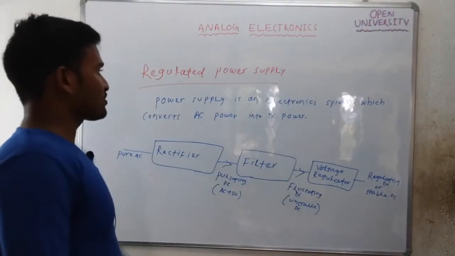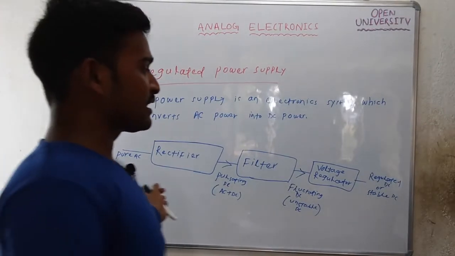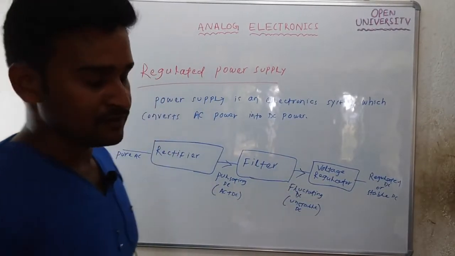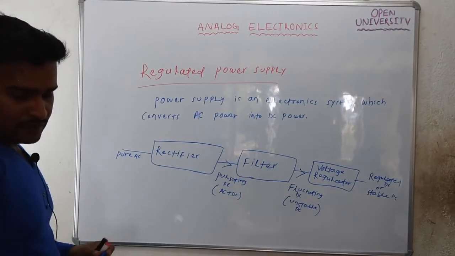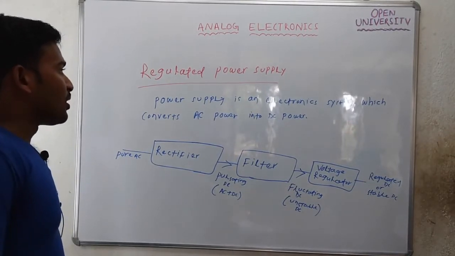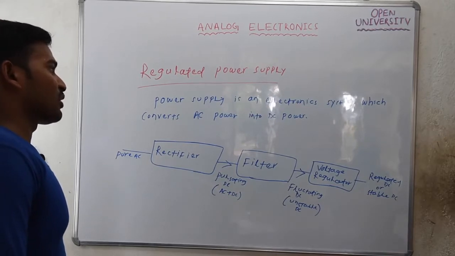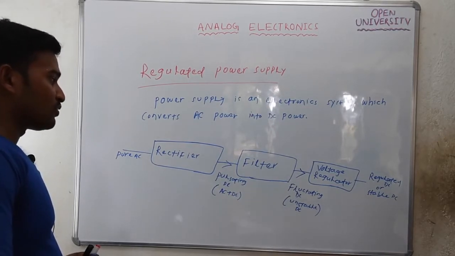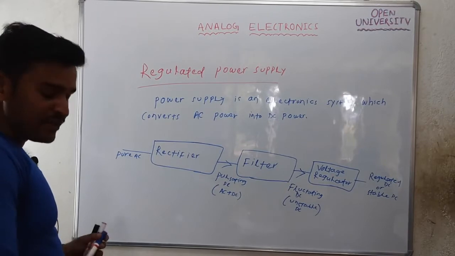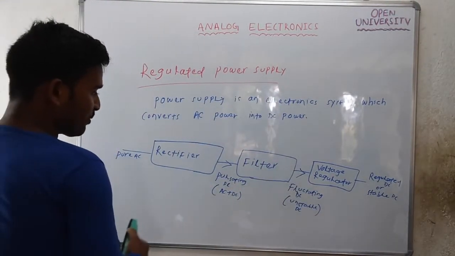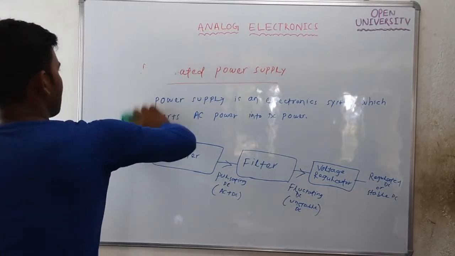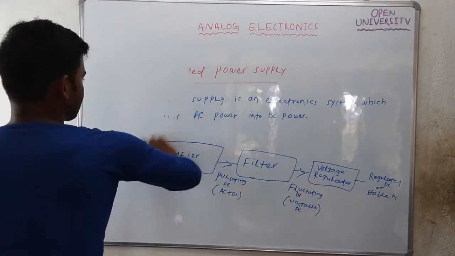So these are the blocks. This is how an AC signal is converted into a DC signal. These are the blocks present in a regulated power supply. Next, let's talk about the properties of a pure AC signal and the properties of a pulsating DC signal.